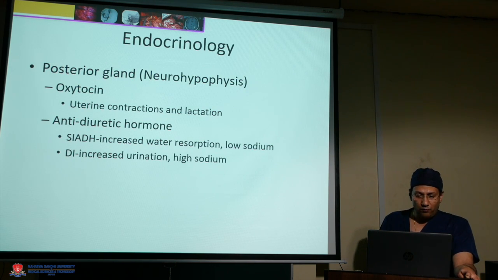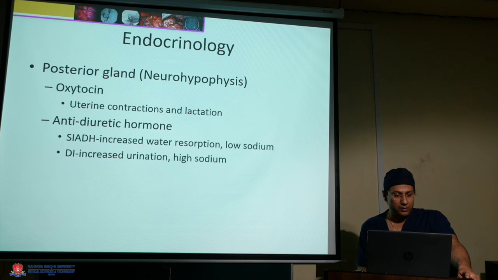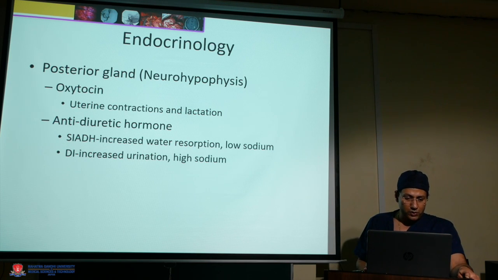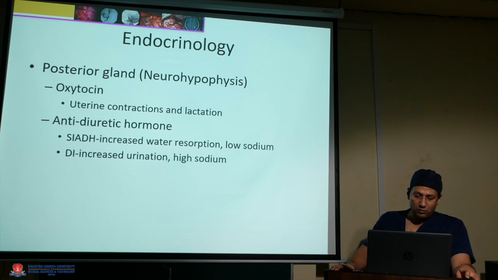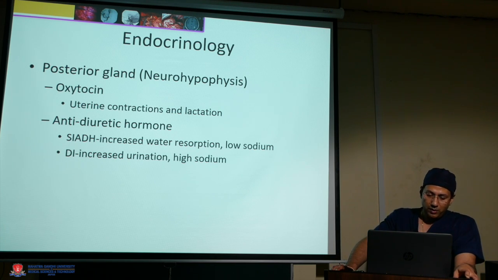The posterior gland, the neurohypophysis, secretes two hormones, oxytocin and ADH. Oxytocin causes uterine contractions and lactation. ADH excess causes SIADH, with increased water resorption and low sodium. ADH deficiency causes diabetes insipidus, with increased urination and high sodium.